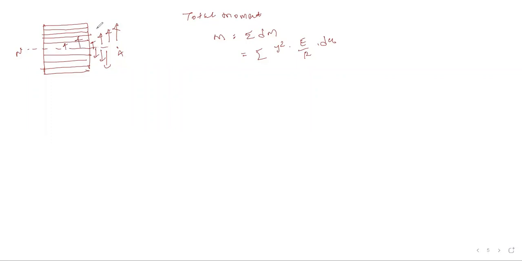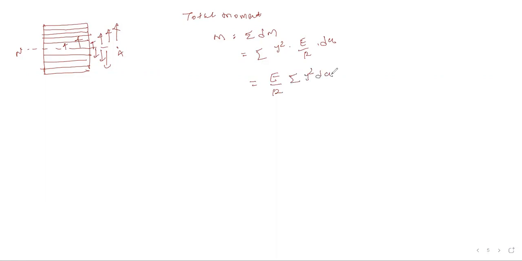So your distance y will vary. Yes or no? dA is the elemental area, which is different for each layer, and E and R are constants. E is a material property, it remains the same for all layers, and R is the radius of curvature, that also remains the same for all layers. So we can put E by R outside the summation.